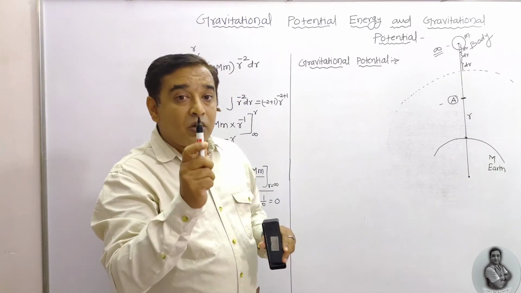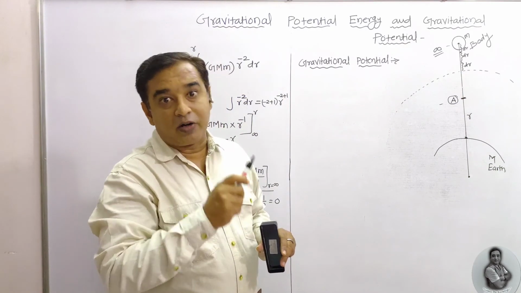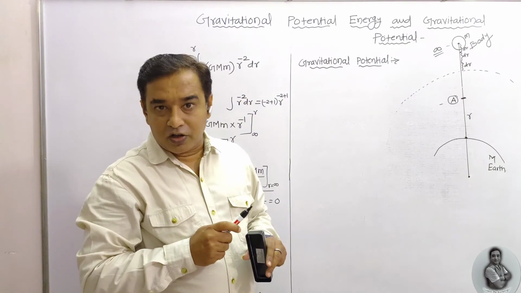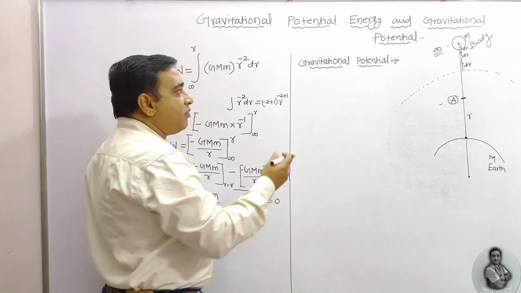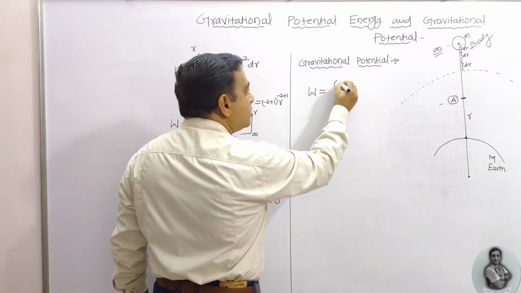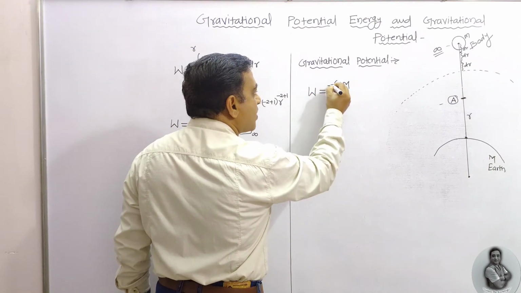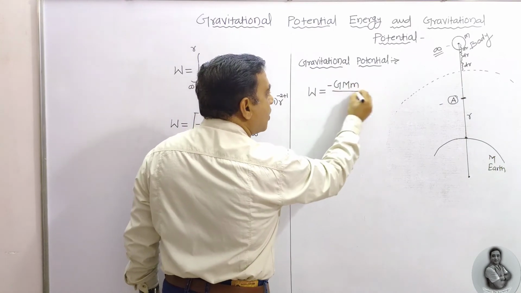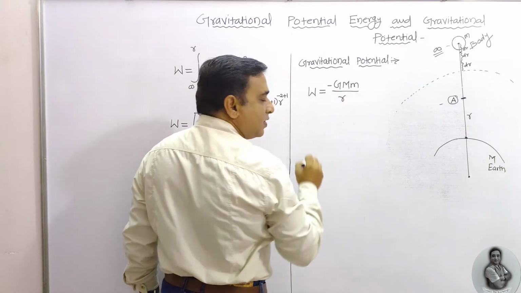But one word is there: work done per unit mass. Already we got the formula for the work done. Work done is equal to minus GMm upon R.